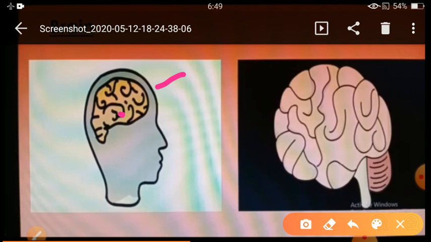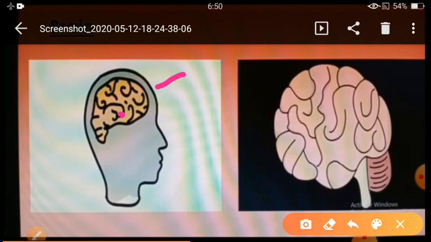The brain also controls all other functions of our body. When we touch a hot object, the brain gets this message and quickly sends a signal prompting us to remove our hand from that object. Suppose by mistake you touch a hot object, then suddenly you remove your hand. Why did it happen? Because your brain helps you. The brain gets this message and quickly sends a signal telling you to remove your hand, and if you do not remove your hand, you will get burned.